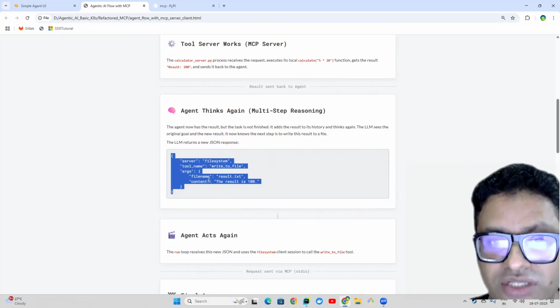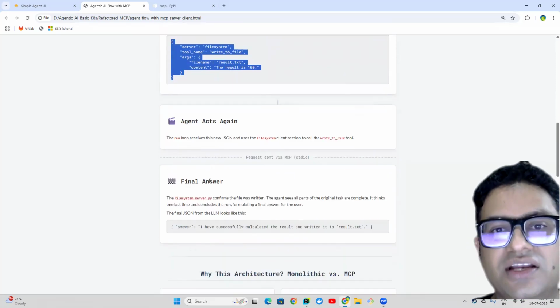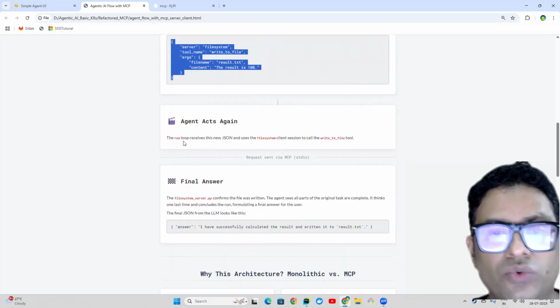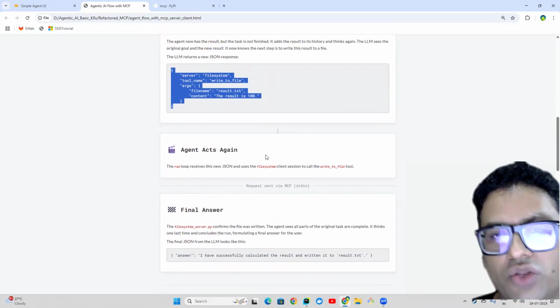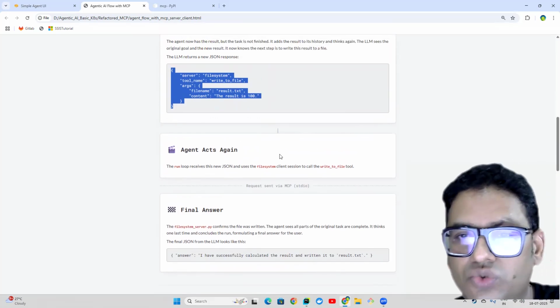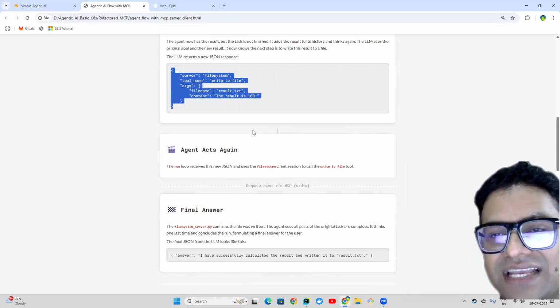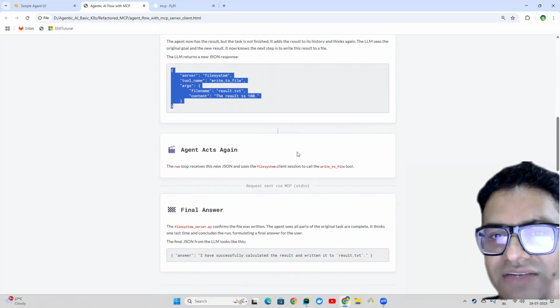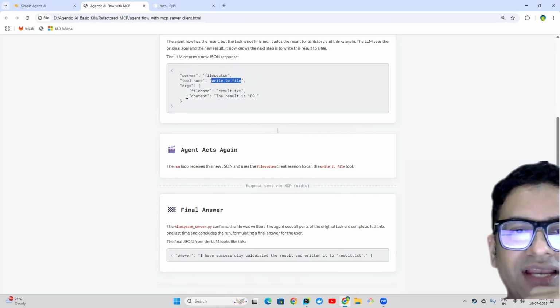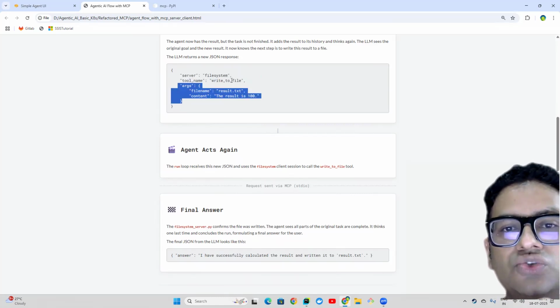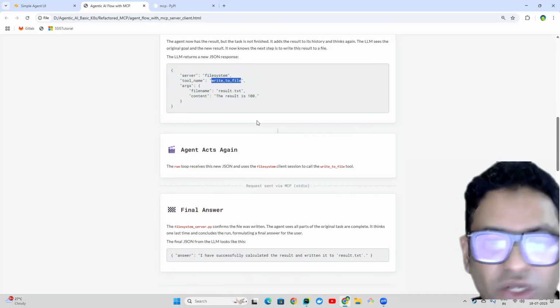And I'm going to explain how this JSON is actually being constructed when I give you the code walkthrough. And then again, the client interacts with the server, says, okay, this is what you have to do. It will figure out which server to hit. Then it says file system, goes there and finds whether we have this tool which needs to be executed. Okay, write to file, and it will find these are the two parameters needed by this function. Maybe I'm going to explain all these.